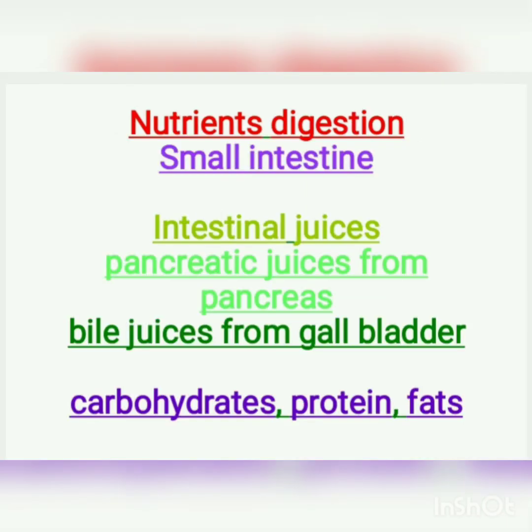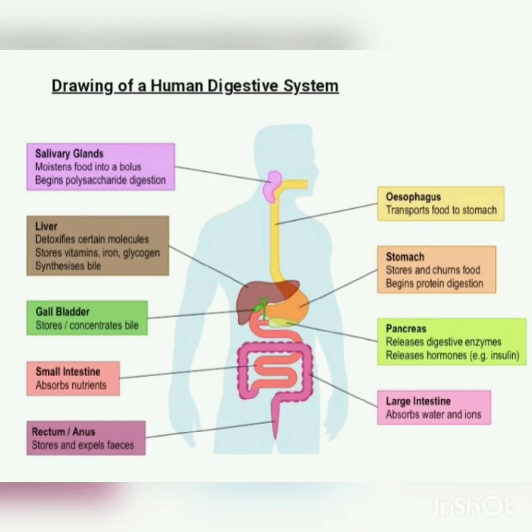The last, third site for nutrient digestion is the small intestine. The small intestine has intestinal juices, pancreatic juices from the pancreas and bile juices from the gallbladder, and they are responsible for digestion of carbohydrates, proteins and fats. So it is all about the nutrition process in humans.